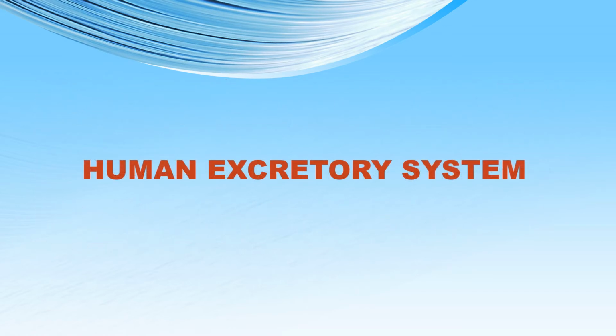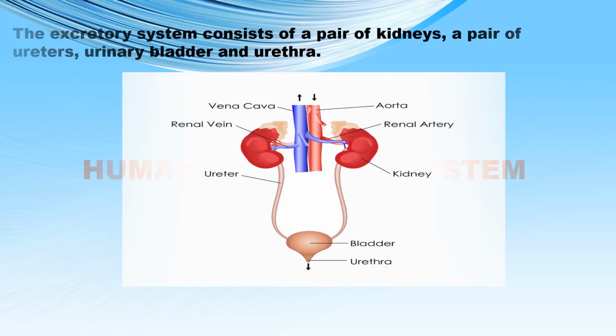We are now going to begin with the study of the human excretory system. The human excretory system consists of a pair of kidneys. So these bean-shaped structures are called kidneys. We have a pair of ureters, the tube-like structures called ureters, a sac-like structure called the urinary bladder, and a tube which extends from the base of the urinary bladder, which is called the urethra. So the excretory system in human beings consists of a pair of kidneys, a pair of ureters, the urinary bladder, and the urethra.